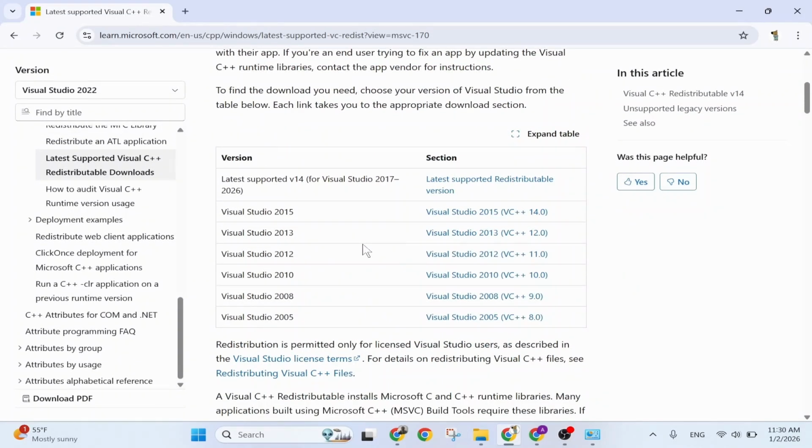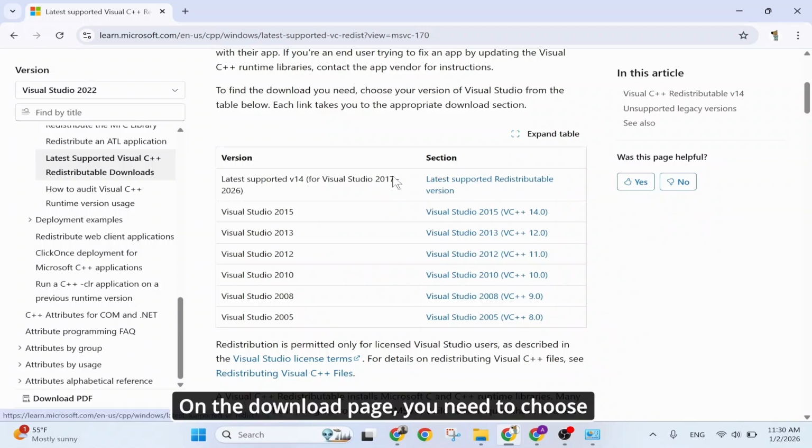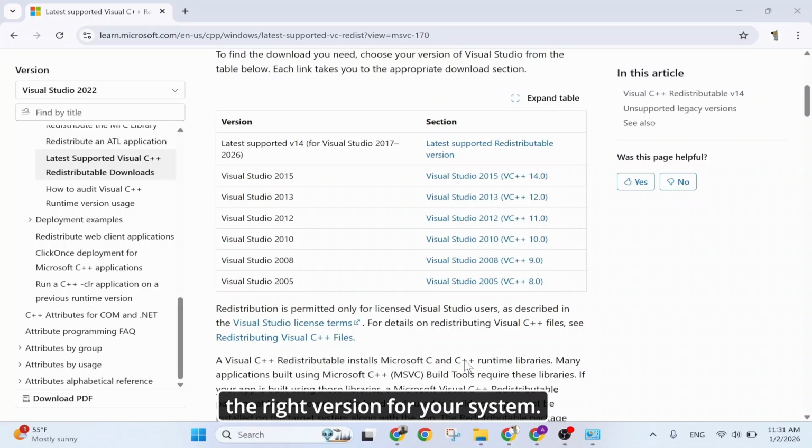Step 3. Select Correct Version. On the download page, you need to choose the right version for your system. If you have a 64-bit computer, select the x64 version. If you're using a 32-bit computer, select the x86 version. Most modern computers are 64-bit. If you have an ARM-based computer, select the ARM64 version.